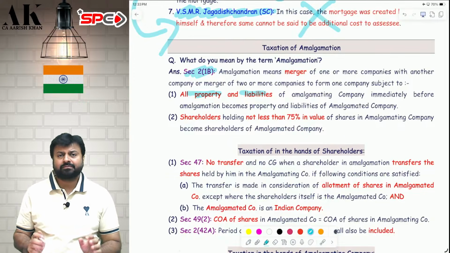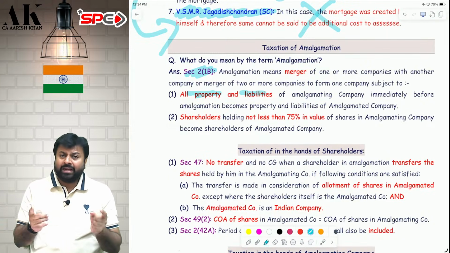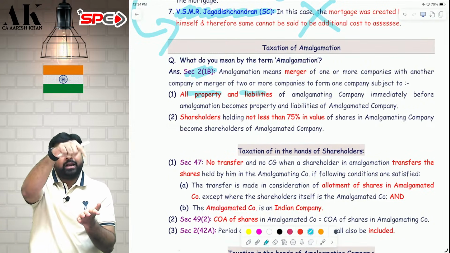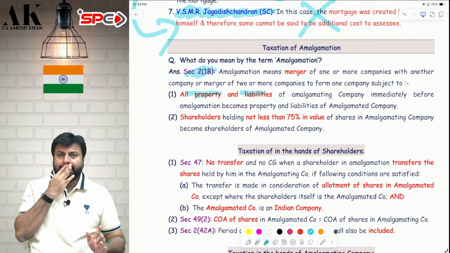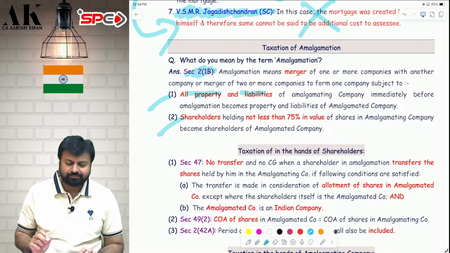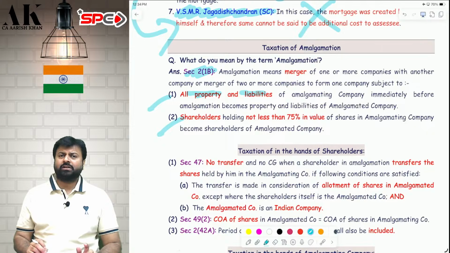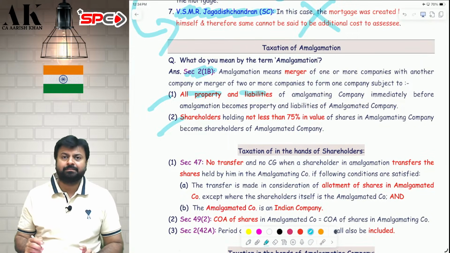At least how much? At least 75% of the shareholders of the amalgamating company in value, not in head count, in value, should become shareholders of the amalgamated company. If those two conditions are fulfilled, there are a lot of exemptions available for you, because you are doing amalgamation.